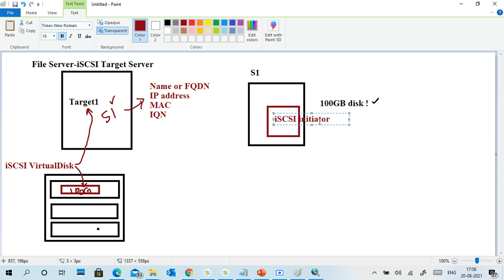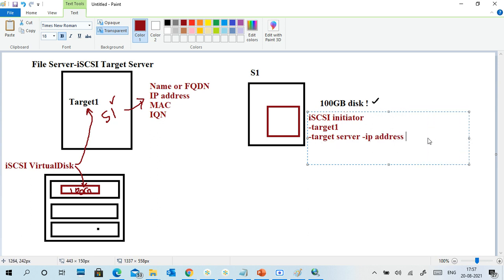So this is the iSCSI initiator. In the initiator, I tell it about my target, either by target name or by the target server's IP address or name, or FQDN. So automatically it opens.